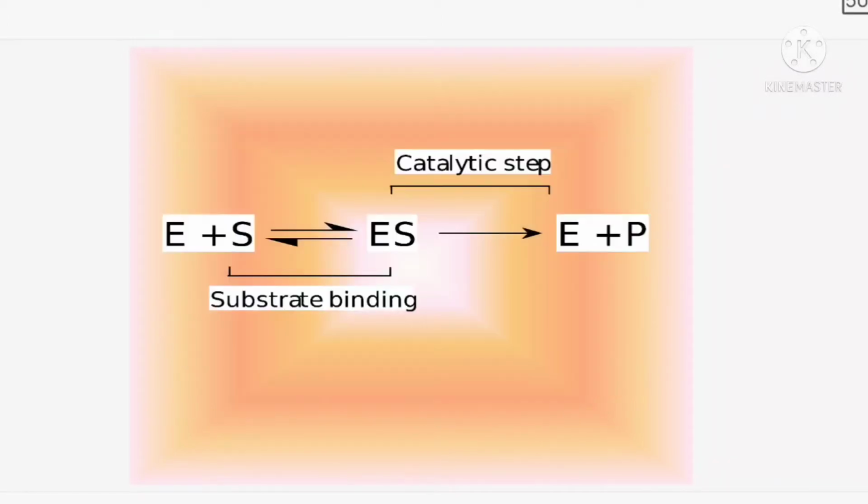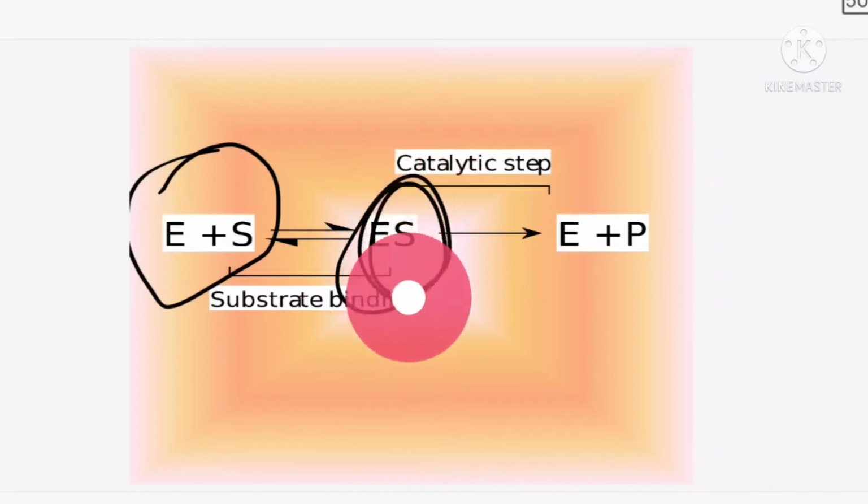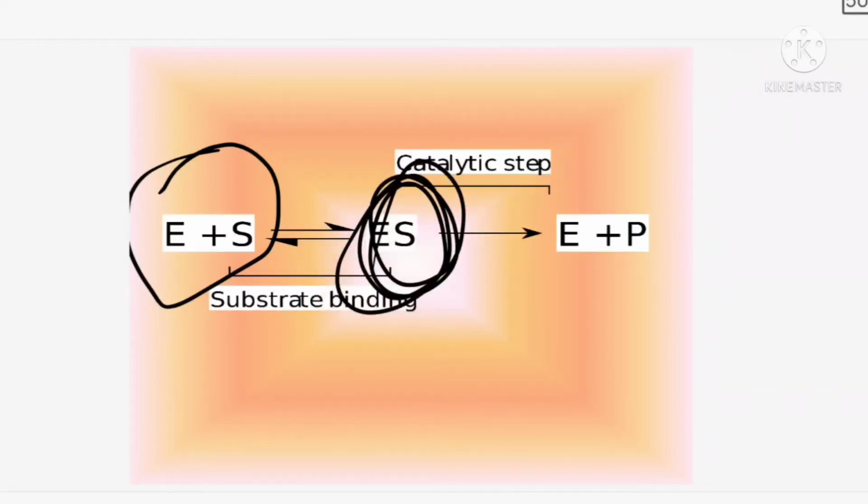I hope it's clear. So enzymes, when they react with the substrate, form a bond between them, that one we call the enzyme substrate complex. This enzyme substrate complex will act as a catalyst. If this is not formed, for the substrate to break down, it will take a longer time. But when this enzyme substrate complex is formed, the bonding as well as the breaking will be taking place very fast, and the product will be released and the enzyme will be separate.